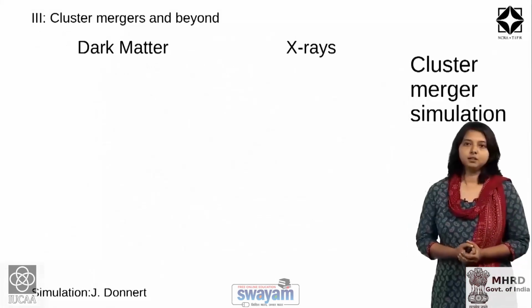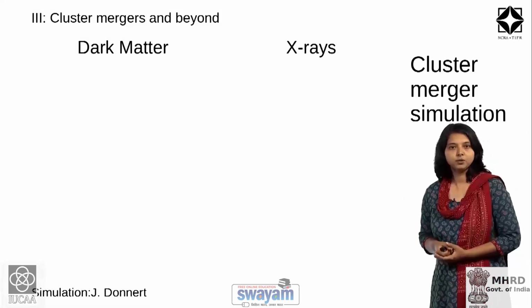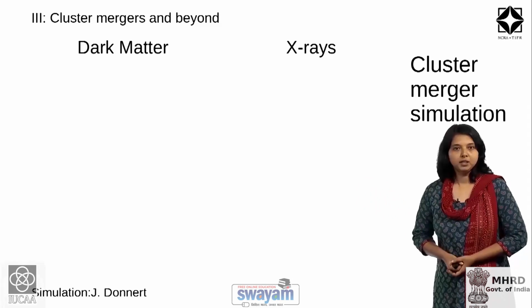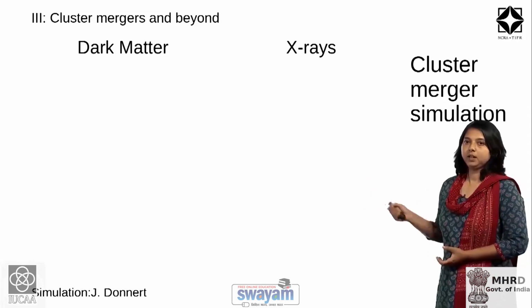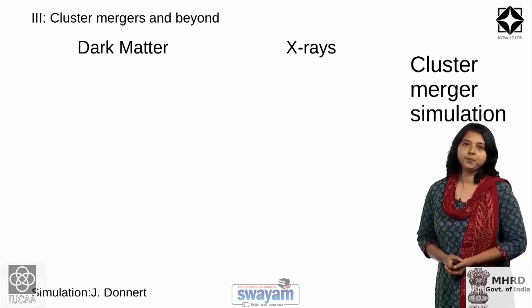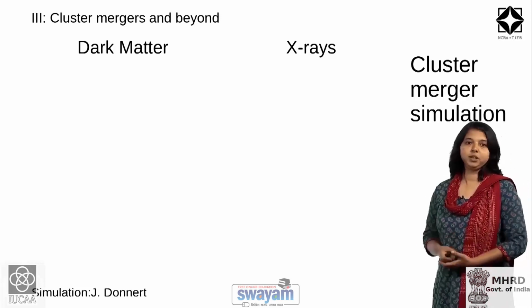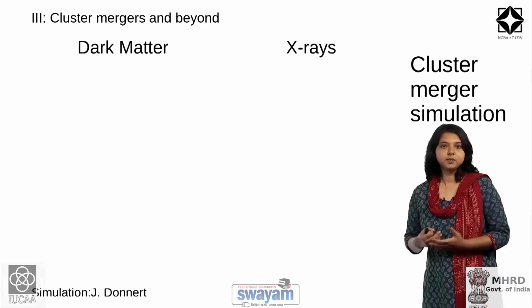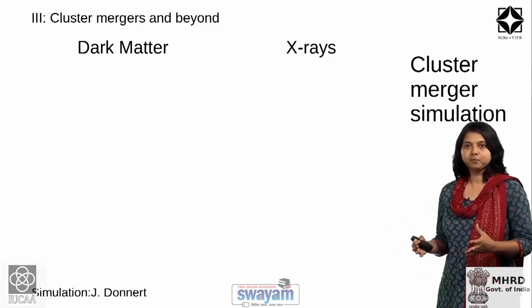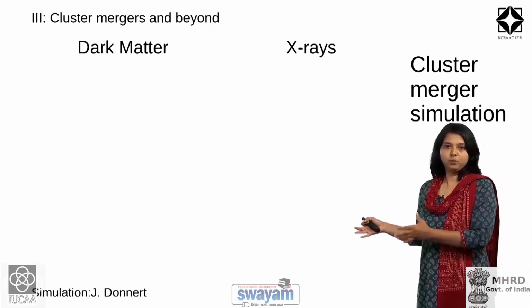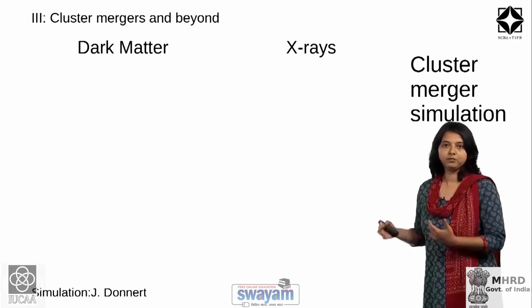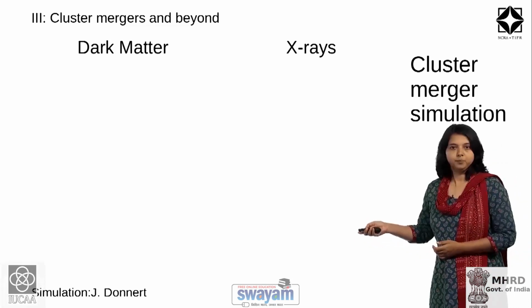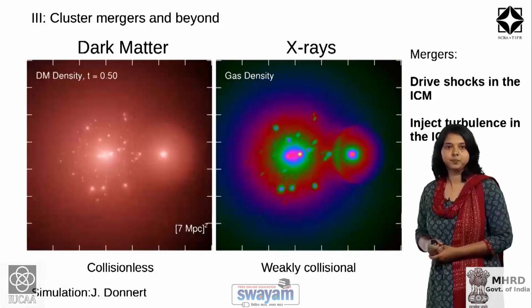In this cluster merger simulation that we are going to see, what will be shown is dark matter in the cluster, and in the second panel you will see the X-ray emission from the cluster. So, this simulation basically evolves dark matter particles and the gas particles which are moving in this gravitational potential of the dark matter. Let us see the simulation.